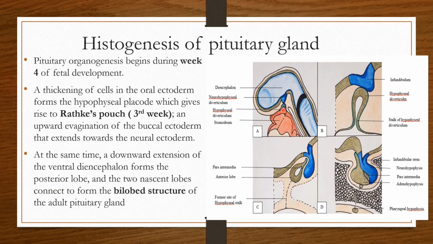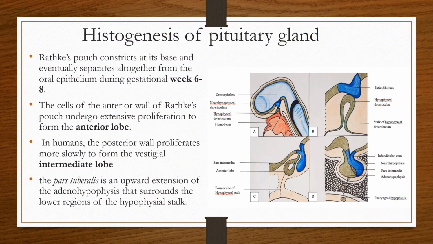In this diagram you can see this one is Rathke's pouch and this one is the neurohypophysis. In the enlarged view over here you can see this Rathke's pouch, also called the hypophyseal diverticulum of the oral mucosa. These two are coming into contact with each other. Here you can see the connection of the hypophyseal stalk, or Rathke's pouch, which has disappeared from the pharyngeal mucosa, and here you can see the initial bilobed structure of the pituitary gland.